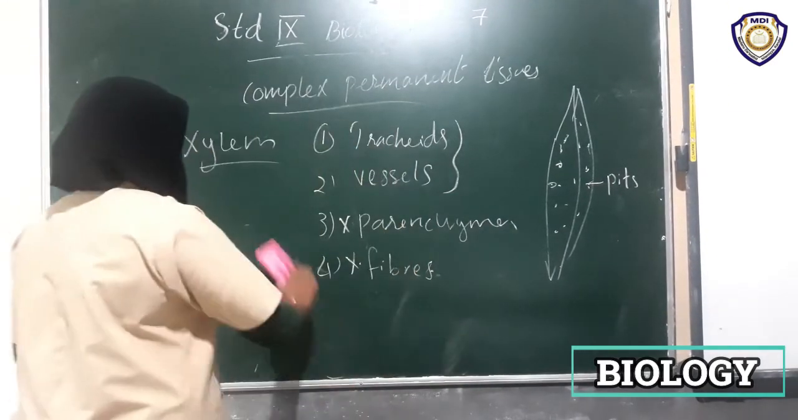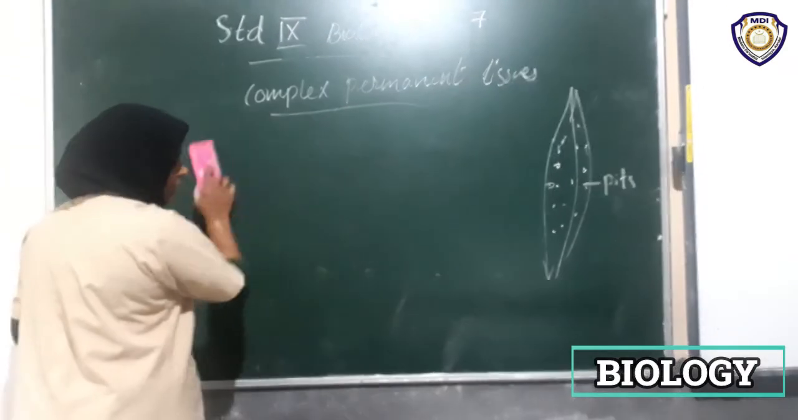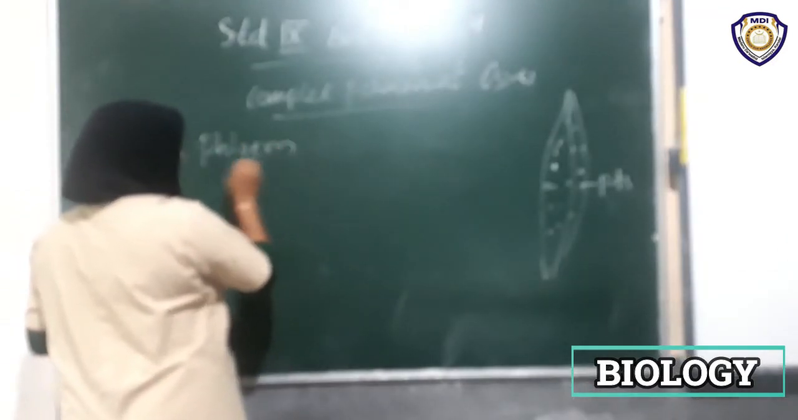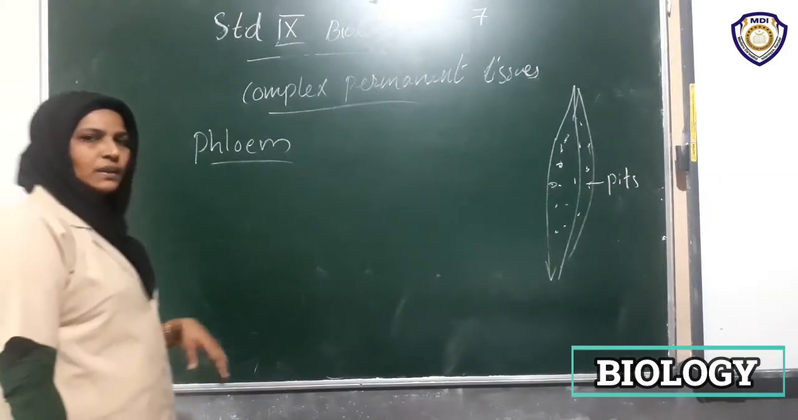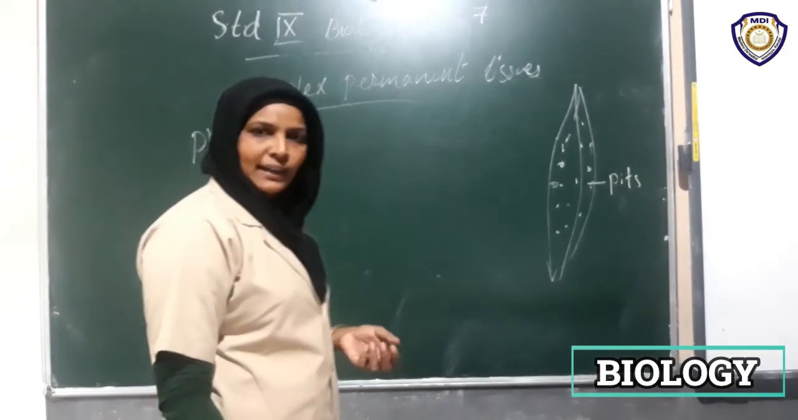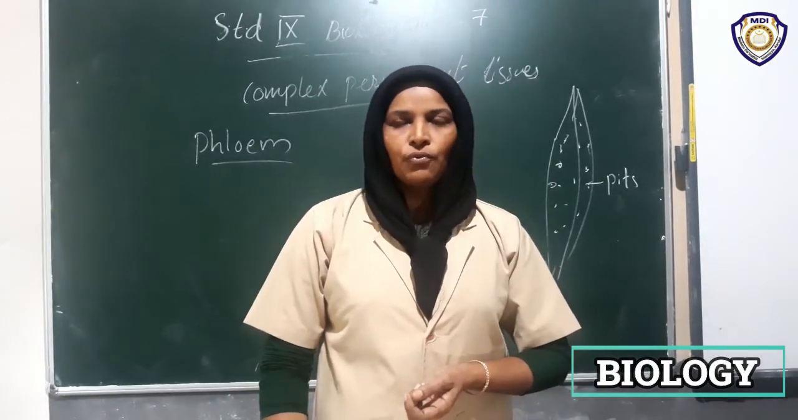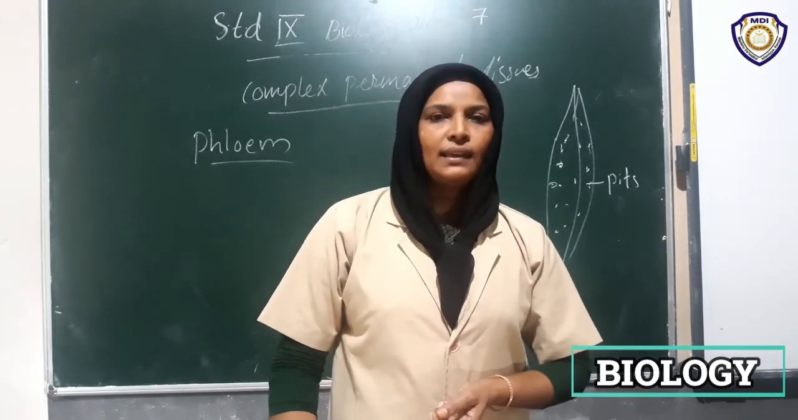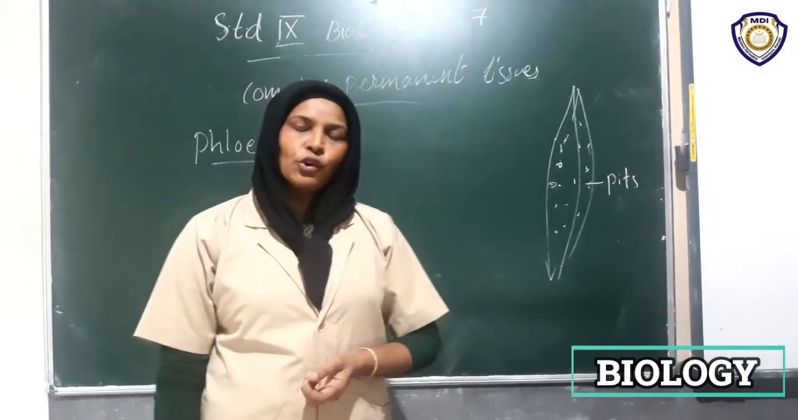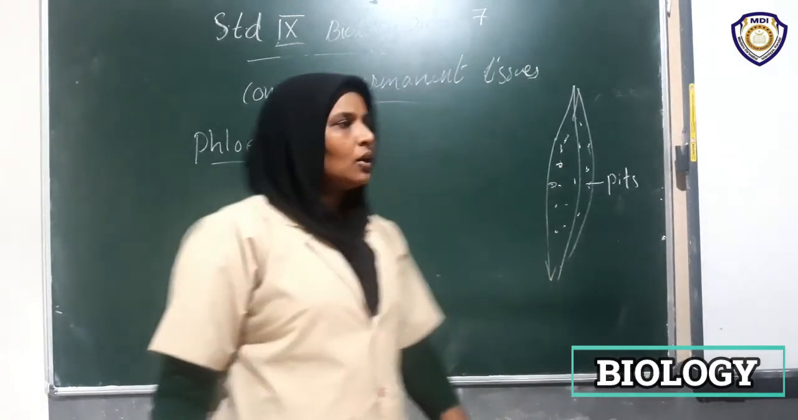Next is about phloem. Phloem is like xylem. It is also a conductive tissue, consisting of 4 types of elements. Phloem and its components are sieve tubes, companion cells, phloem parenchyma and phloem fibers. Are you clear?